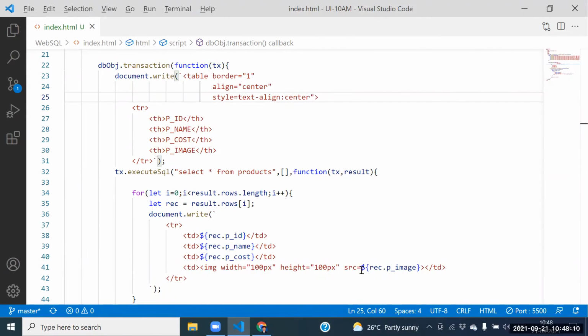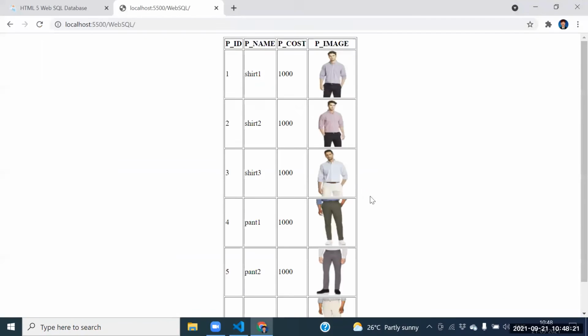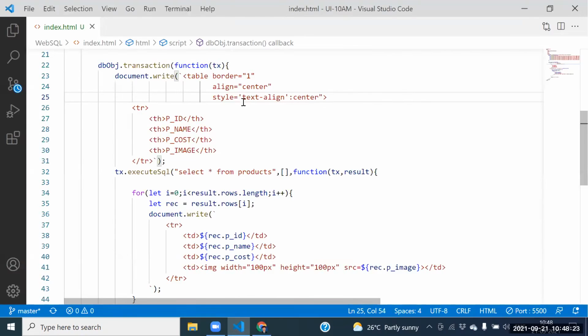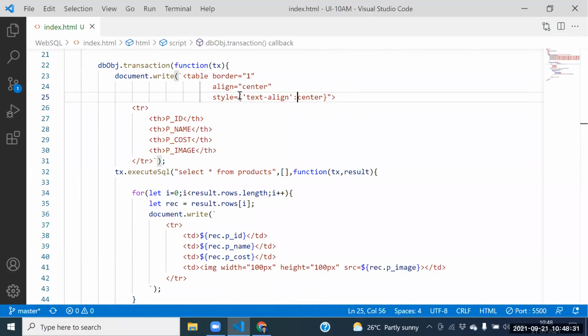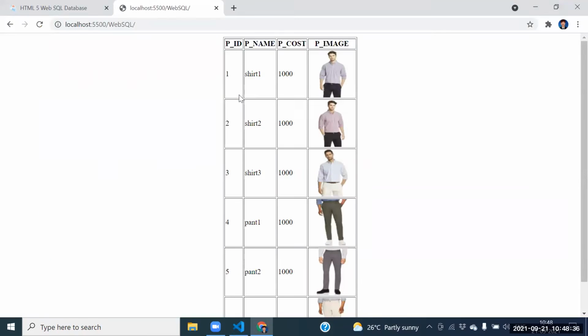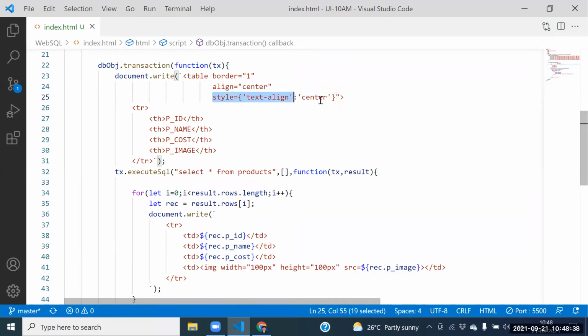Maybe the syntax is wrong. Even when it is wrong, it won't show any error here. That's one of the big headaches. Even when wrong, it never throws any error. The syntax is wrong because we are not aware of the syntax. Text-align equal to, we need to place it all under single quotations. Leave it here, don't get stuck there.